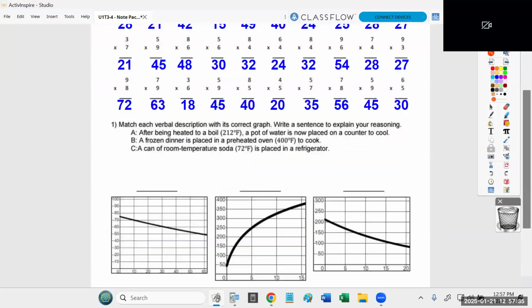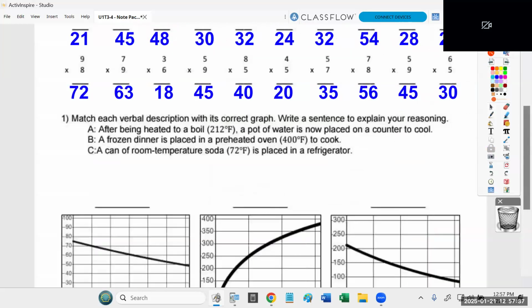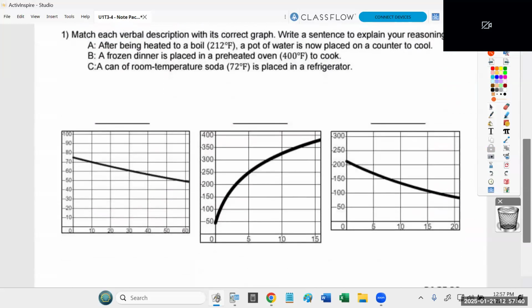All right. So, first problem that we're going to look at, we have to match each verbal description with its correct graph. Write a sentence to explain your reasoning. So we have 3 written descriptions, 3 different graphs, and we want to match them. Now, the first one says, after being heated to a boil, which is 212 degrees, a pot of water is now placed on a counter to cool. So which of these graphs, we'll just call them 1, 2, and 3, depict a pot of boiling water at 212 that is then placed on the counter to cool?